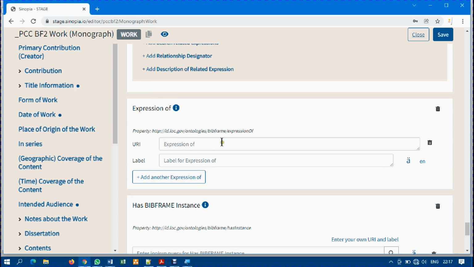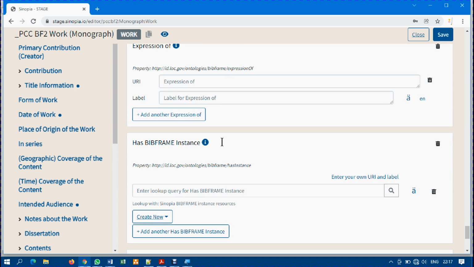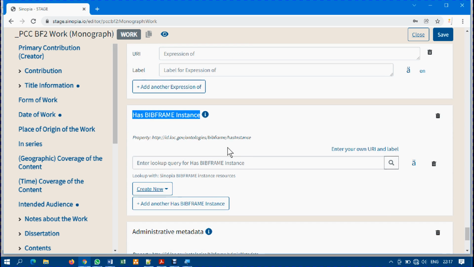Now, the most important part of this entry that we are doing is this part where we see has big frame instance. This is where you need to pay attention before I wrap up this video. Actually, what this part is talking about is, do you have the URL for the instance?